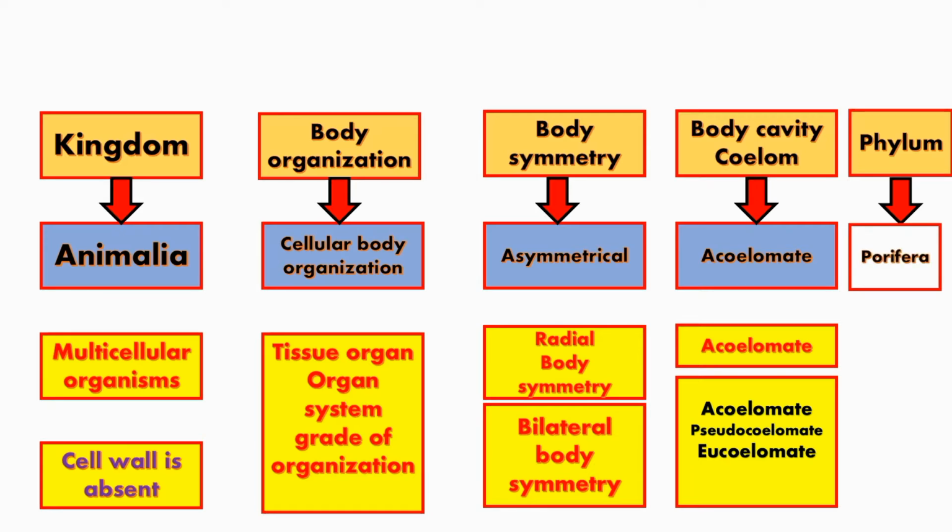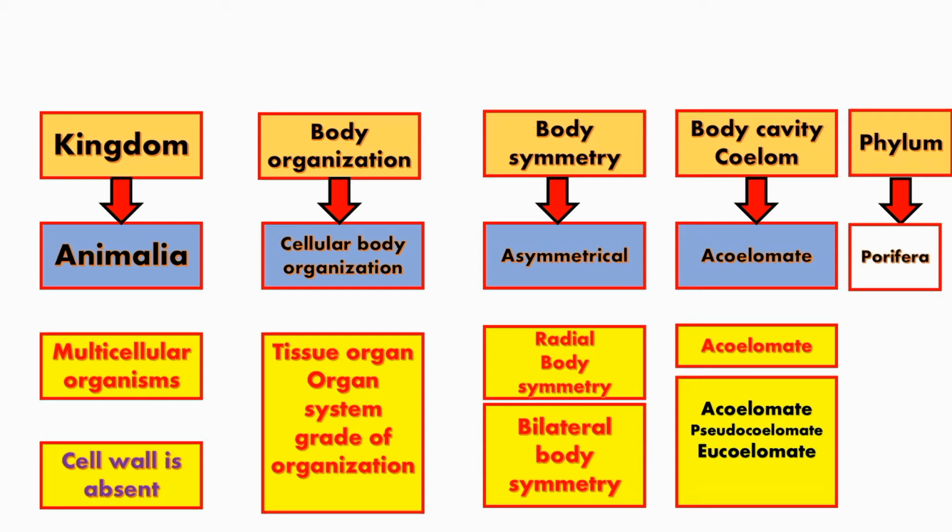After watching the first line here, we can see all accurate characteristics, like they are acoelomate, that is without body cavity, with asymmetrical body. It means we cannot get two equal halves of its body through any imaginary axis of the body.